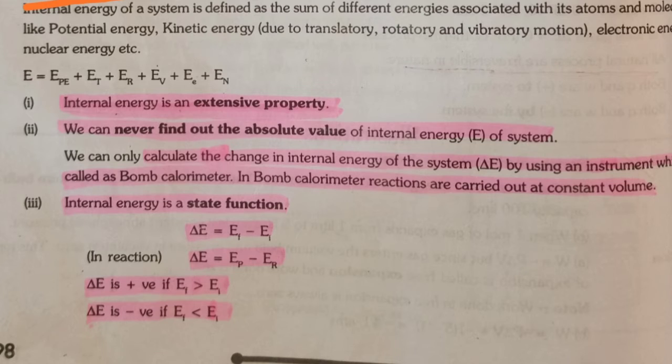Now internal energy is a state function. It means it depends on the final and initial position. You know about the state function; in the online class we already discussed it. That property of the system which depends on the initial and the final point of the system is known as a state function, and the other is known as a path function. So what is a path function? Path functions are those functions of a system which depend on the path. Now internal energy is only a state function.